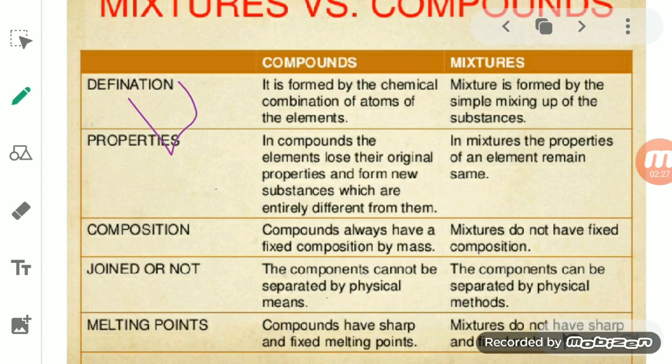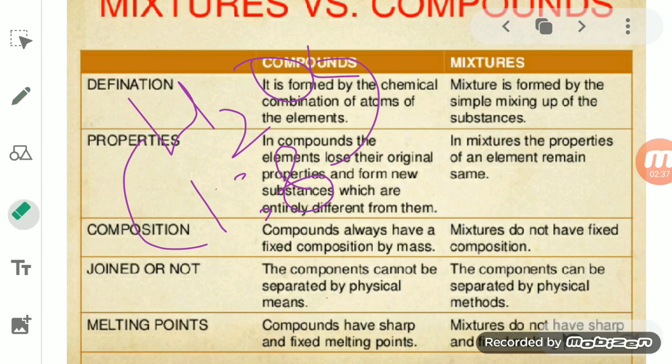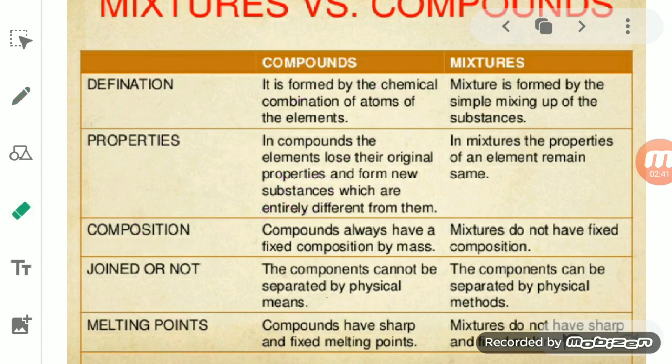If we see water, it is 1:8. So 1 part of hydrogen and 8 parts of oxygen by mass combine together to form water. So they have a fixed composition by mass. But a mixture does not have a fixed composition.